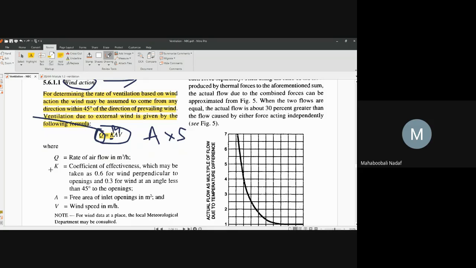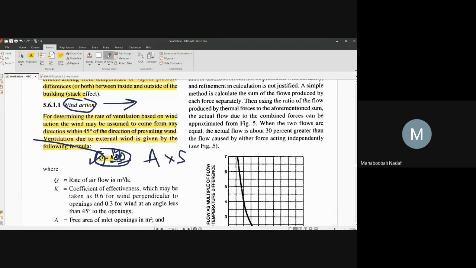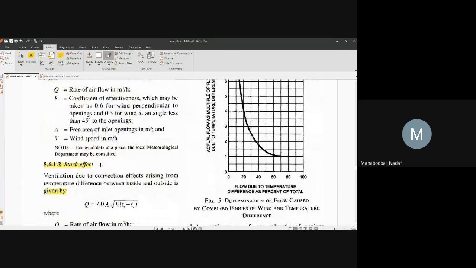Okay. So what is the area? A is nothing but the area of the window. What is V? V is nothing but wind speed. Speed into area into some constant will give the rate of ventilation. Simple, no? The stack effect also has a formula. So this is related to wind speed.